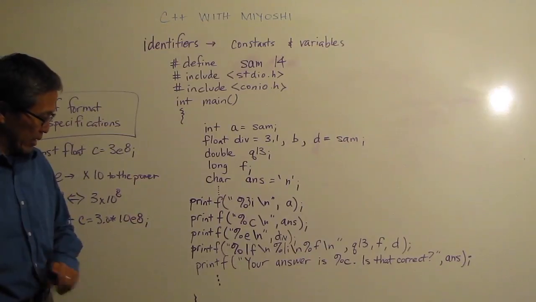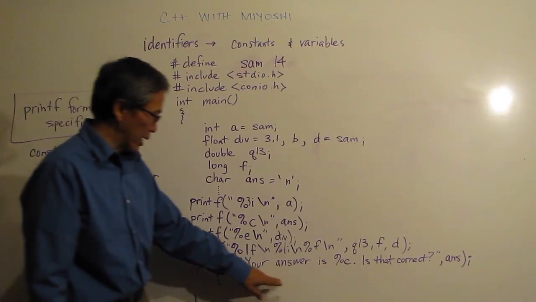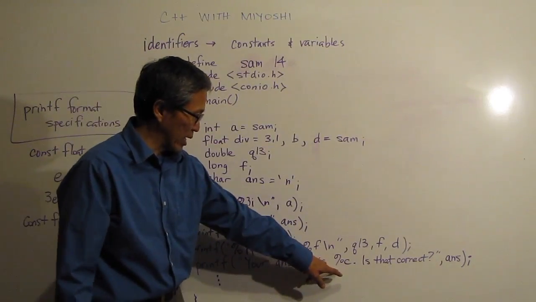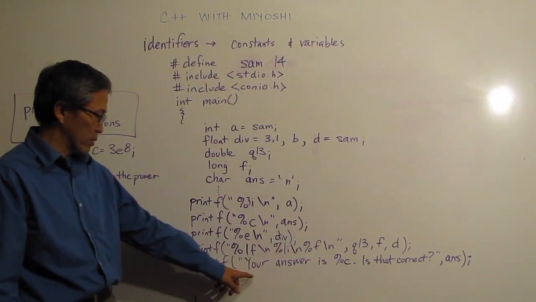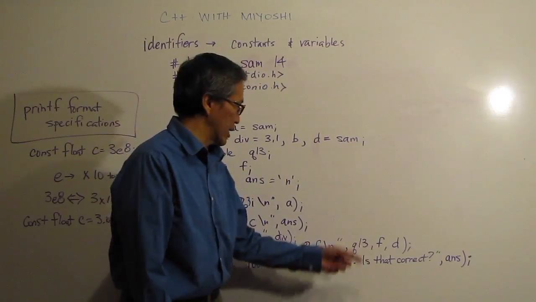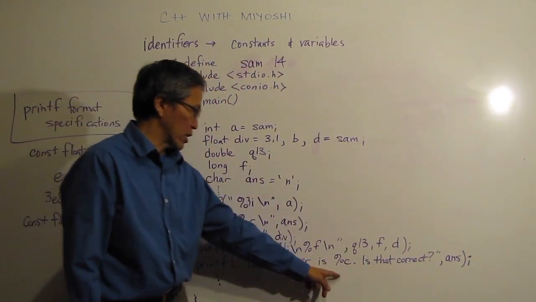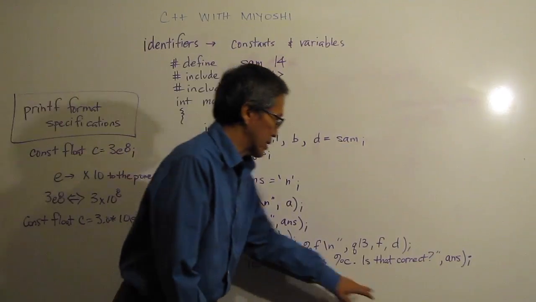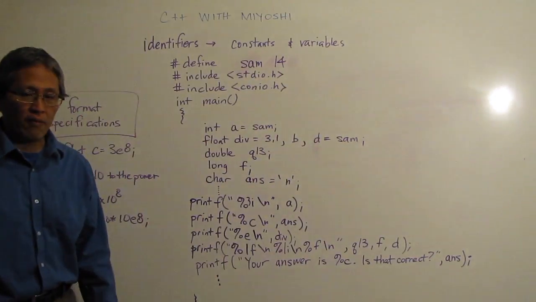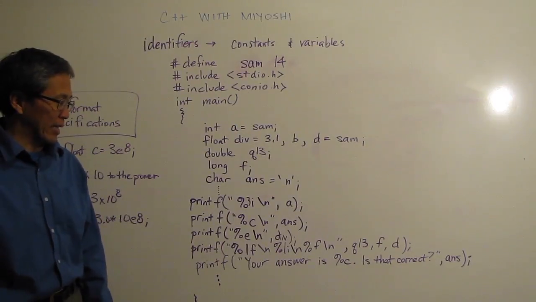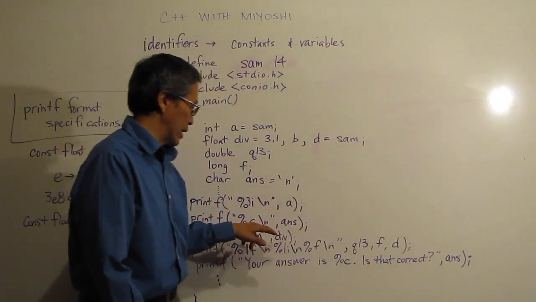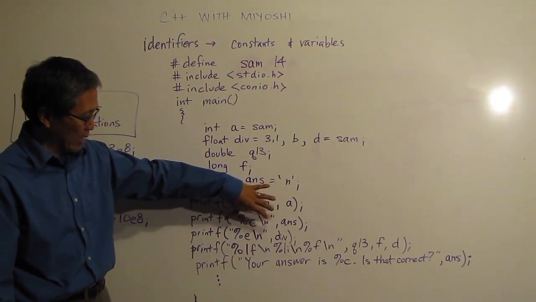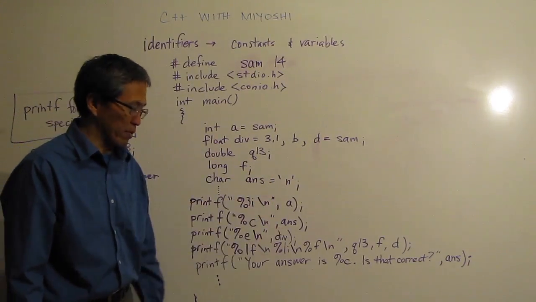Here is one more thing. It shows you that I can put anything in my double quotes, in my literal, if you will, and this %c saves my space for the character. In this case, your answer is %c, and the no is going to go in there, and then that's going to print out the rest of that line. The %c matches the char after the comma, and again, that's the same kind of thing here. All these guys, the comma separates out what's inside my literal from my variable.